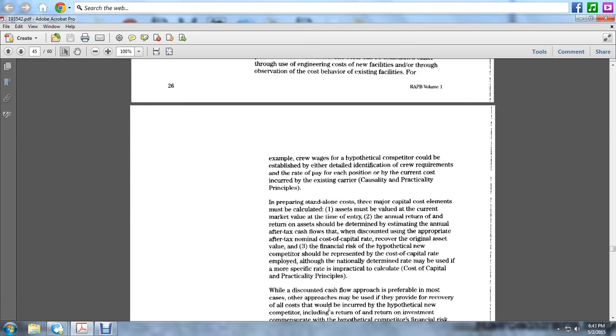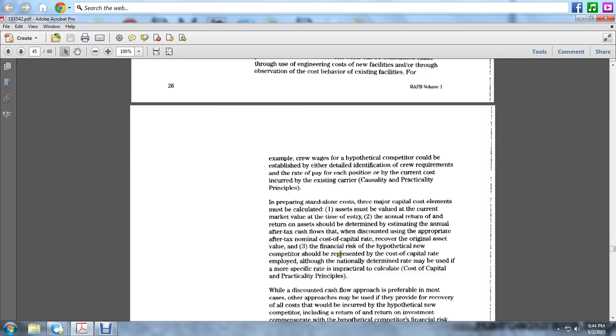In preparing standalone costs, three major capital cost elements must be calculated. One, the assets to be valued at the current market value at the time of entry. Two, the annual return on the assets should be determined by estimating the annual after-tax cash flows, which, when discounted using the appropriate after-tax nominal cost of capital rate, recover their original cost value.